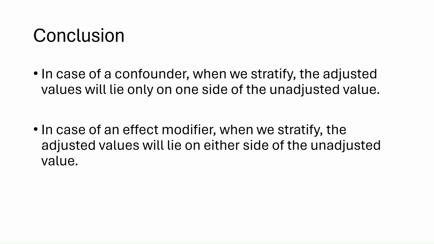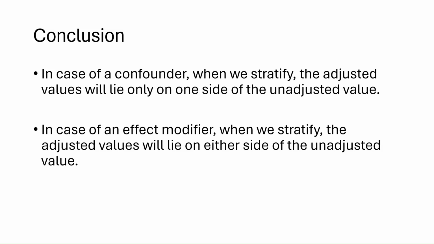If the confounder is a risk factor, the unadjusted value will be higher, and when we eliminate the role of the confounder by stratifying the association between exposure and outcome based on the confounder, then we will get lower values of adjusted odds ratio and relative risk. Similarly, if the confounding factor is a protective factor, the adjusted values in the presence of the confounder will be higher than the unadjusted values.